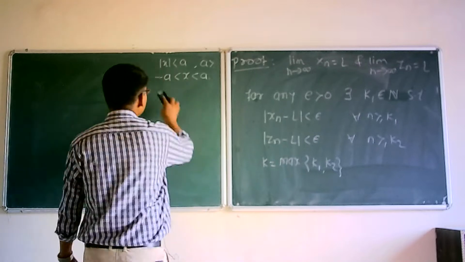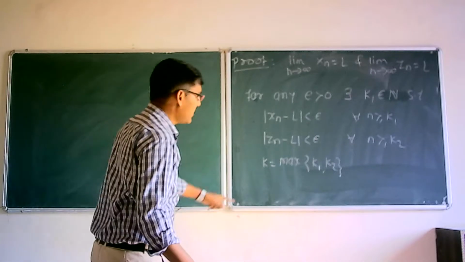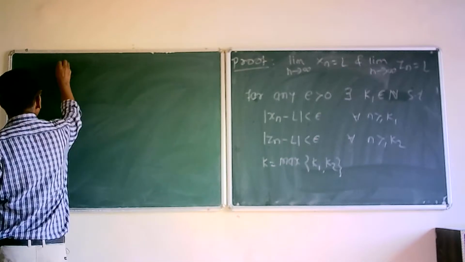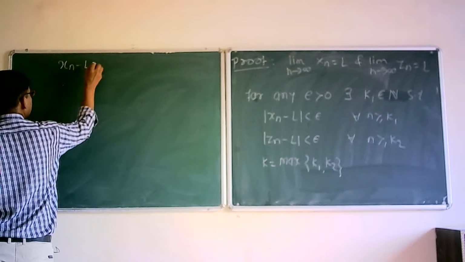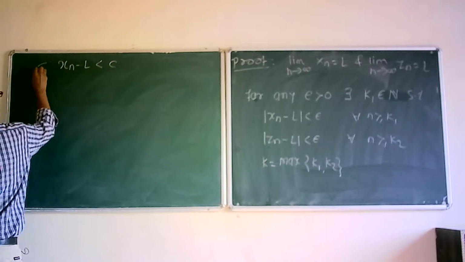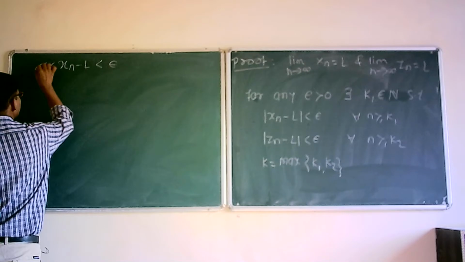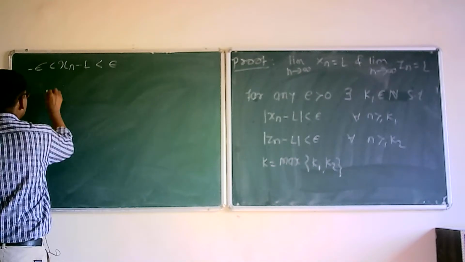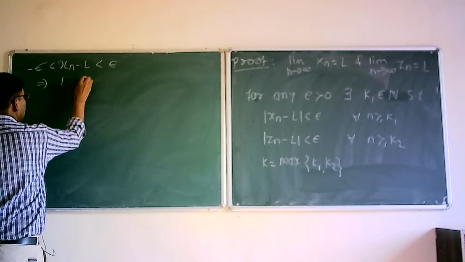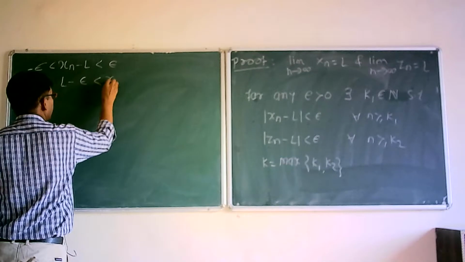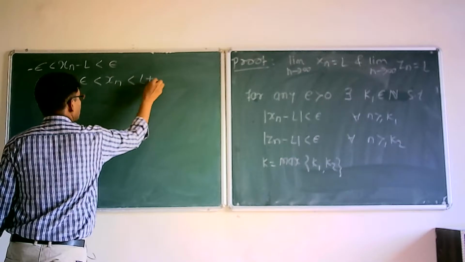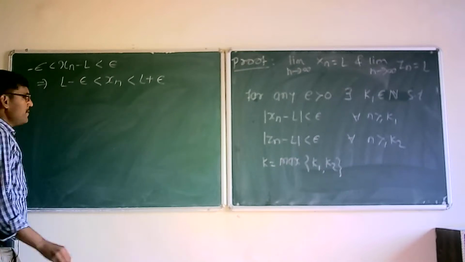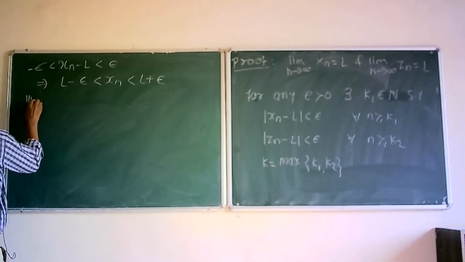By using this property we can write xn minus L lies between minus epsilon and plus epsilon. If we add L on both sides, we get L minus epsilon less than xn less than L plus epsilon.